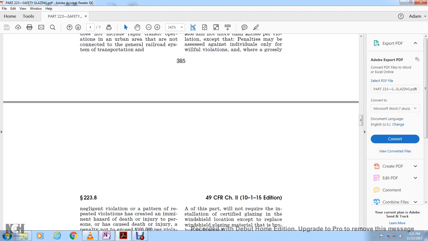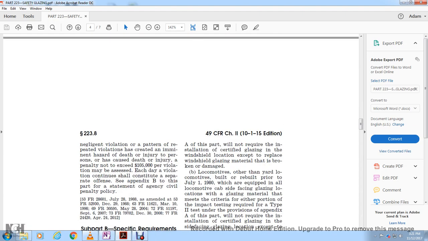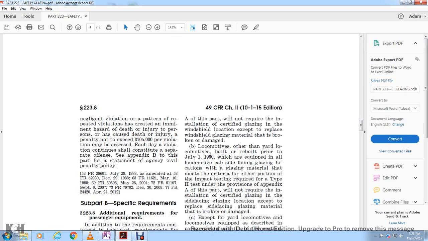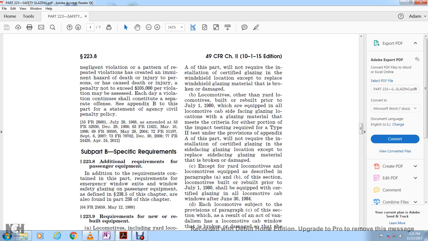Where a grossly negligent violation or a pattern of repeated violations has created an imminent hazard of death or injury to persons, or has caused death or injury, a penalty not exceeding $105,000 per violation may be assessed. Each day a violation continues shall constitute a separate offense. See Appendix B to this part for the statement of agency civil penalty policy.